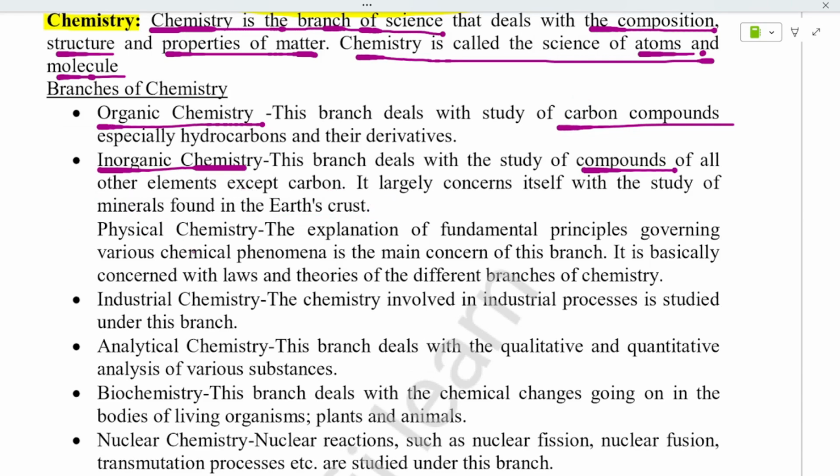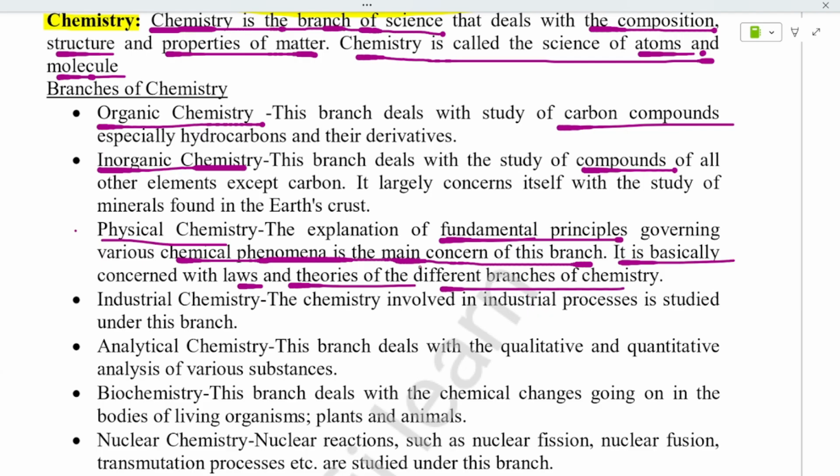And if we see the physical chemistry, which we are studying right now in this chapter, this explains fundamental principles. As the name itself suggests, some basic concepts, right? Basic in the sense it is fundamental. Fundamental is nothing but basic, okay? And this deals with the principles governing various chemical phenomena, is the main concern of this branch, okay? It is basically concerned with laws, theories, different branches of chemistry. It deals with most of the times theory, okay? And next, these are the three types of chemistry we are having in first PUC and also in second PU.